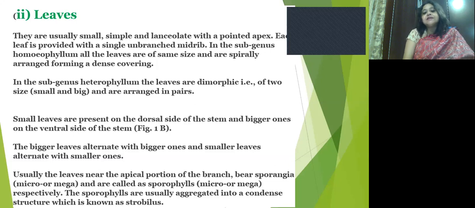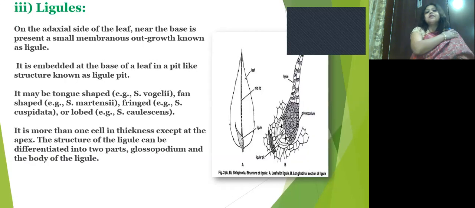The sporophylls are usually aggregated into a condensed structure, which is known as the strobilus. Next, we come to the structure of the ligules.